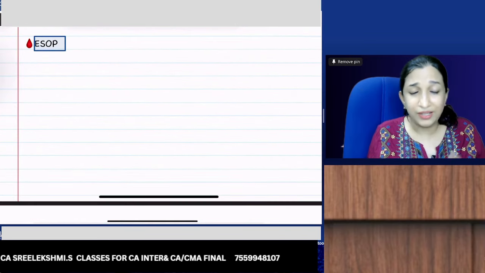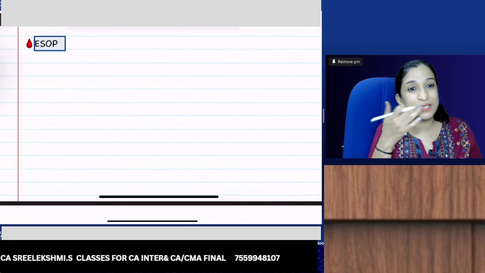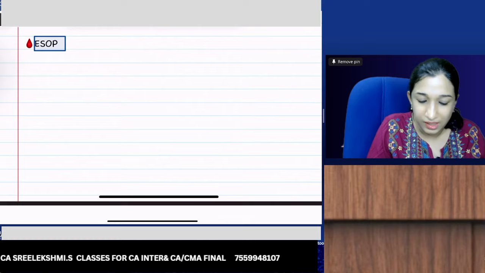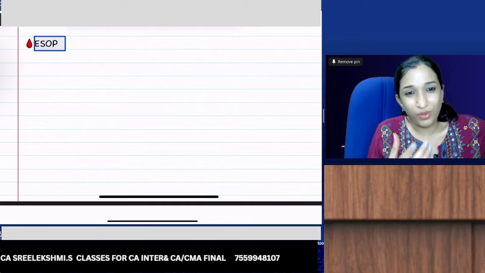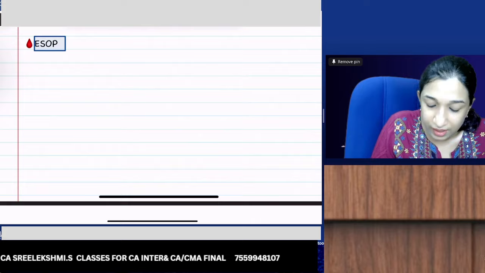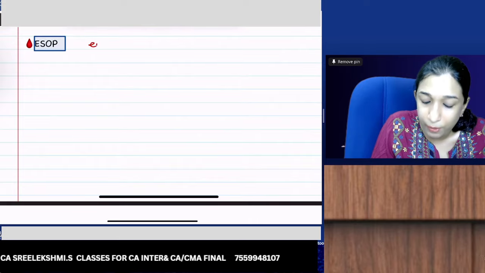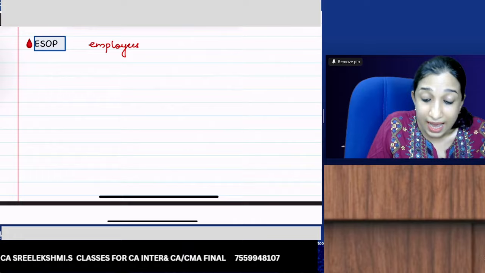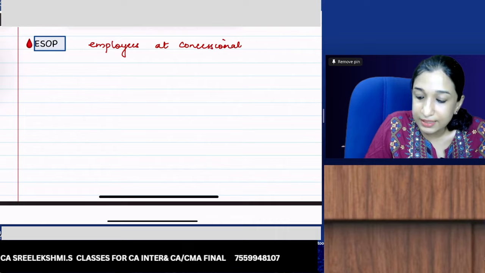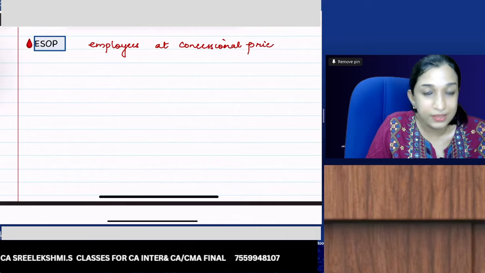Now, ESOP. The next adjustment which can come is ESOP. What is this ESOP? Shares are offered to employees at a concessional price.